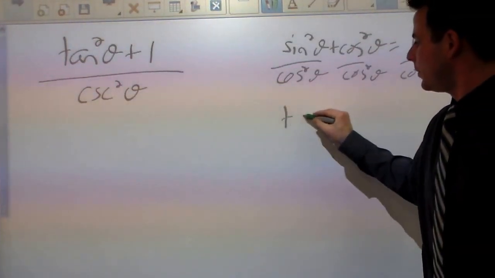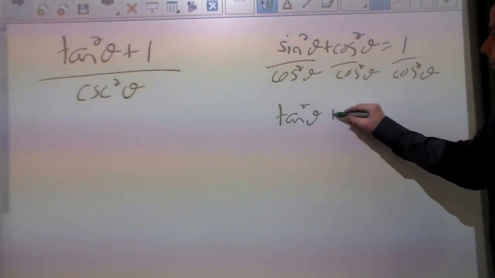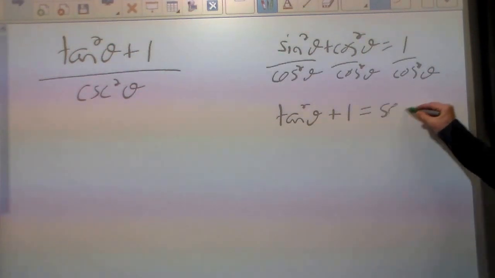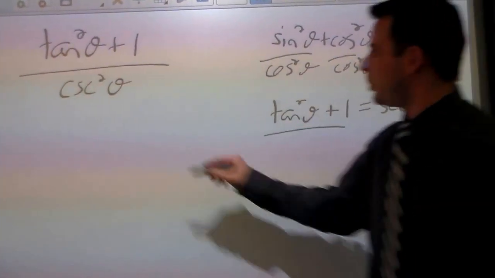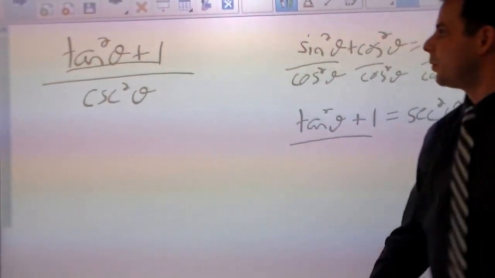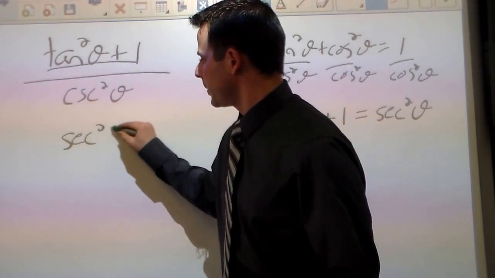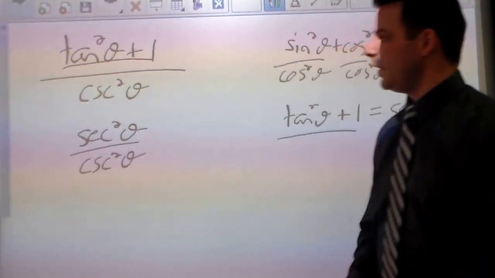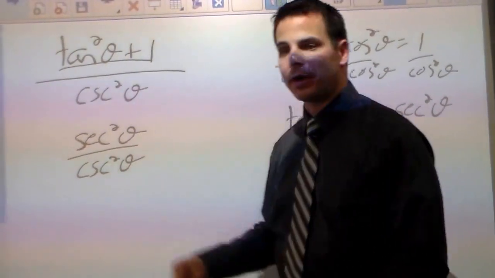Sine squared over cosine squared is tangent squared. Cosine squared over cosine squared is 1. And 1 over cosine squared is secant squared. So now I know that tan squared plus 1 is secant squared. So I can say that this is secant squared over cosecant squared. Now let's express these functions in terms of sine and cosine.